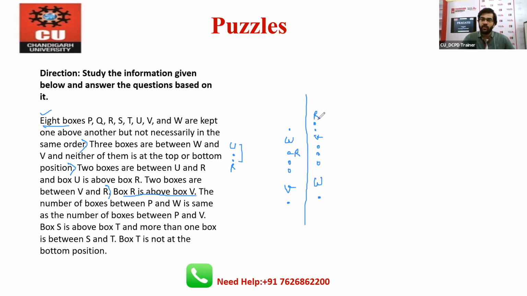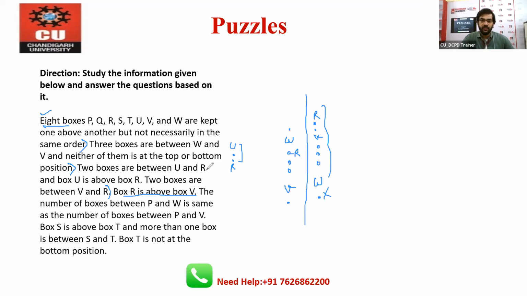Now, if you count here 1, 2, 3, 4, 5, 6, 7, 8, 9. So this is the rejected case. Why? We have only 8 boxes, and right now we have 9 boxes. So this is the considerable case: 2 boxes are between V and R, and R is above box V.